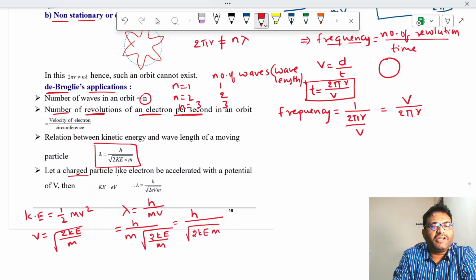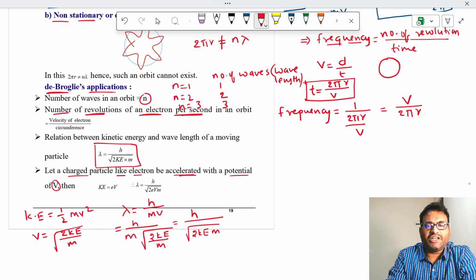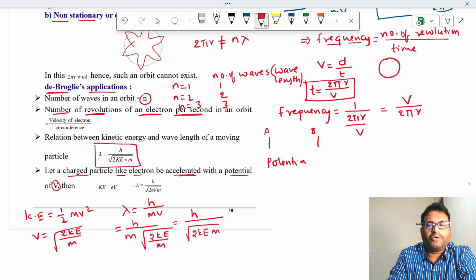let a charged particle like an electron be accelerated with a potential of V. Let us consider there are 2 points here, A and B, and the potential difference between these 2 points is V. Then the electron is accelerated in this potential difference.